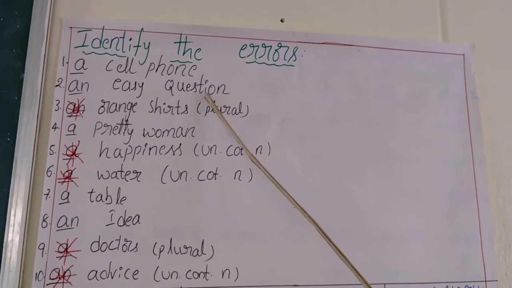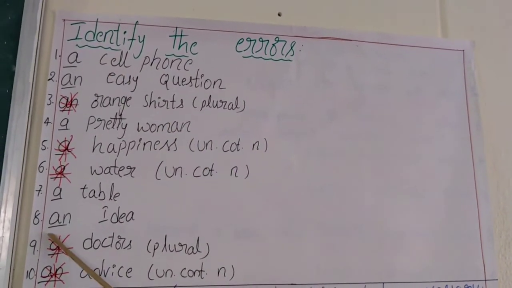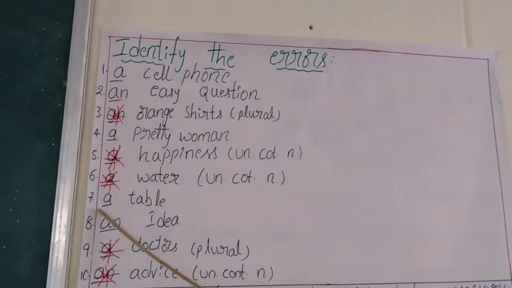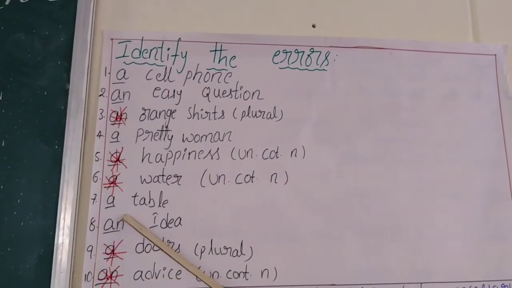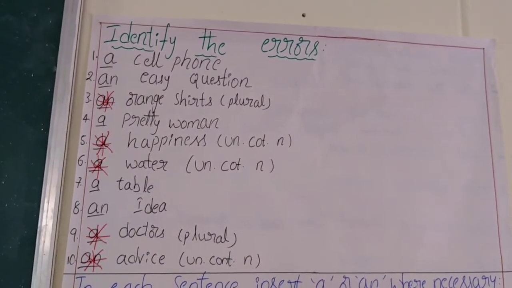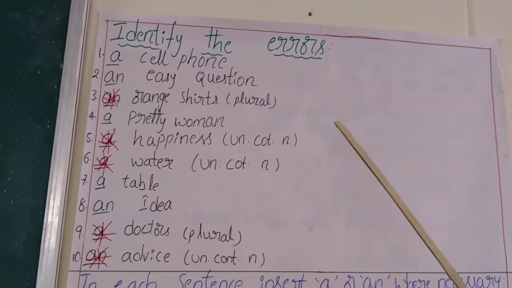This time you see a or an before the nouns, but some of them are wrong. They should not have a or an before them. So children, stop the video and identify the mistakes. Then play the video again and check your answers.